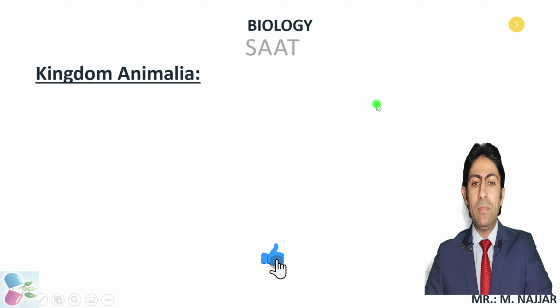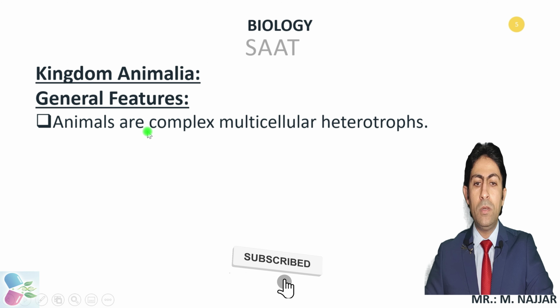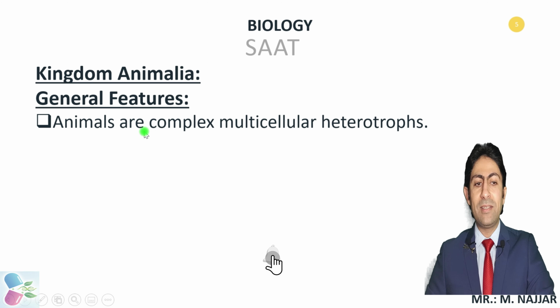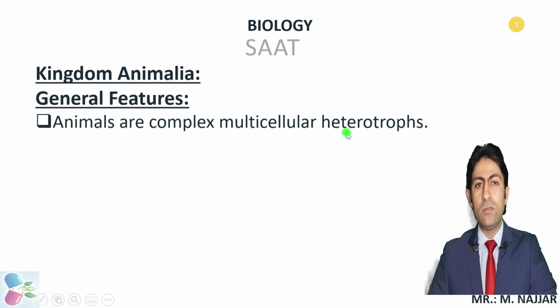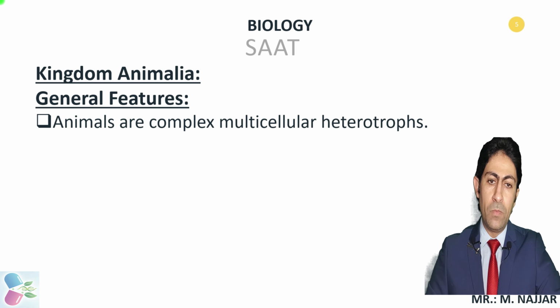So, Kingdom Animalia or animal kingdom, they have general features. Number one, animals are complex multicellular heterotrophs. They are considered complex multicellular. Multi means many, so they are made up of more than one type of cell. Heterotroph, hetero means different, troph means feeding. So heterotrophs mean different feeding. They cannot make their own food by themselves. So they are obtaining their food by eating another organisms.